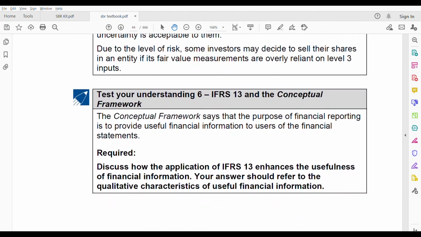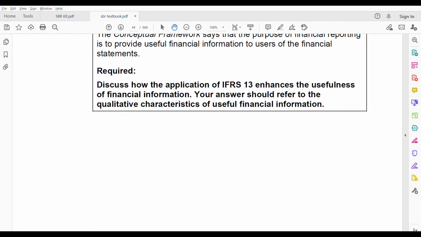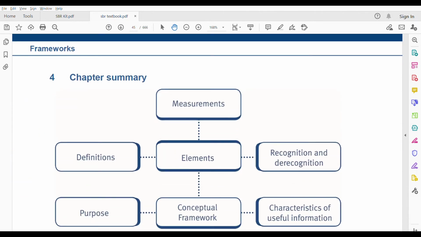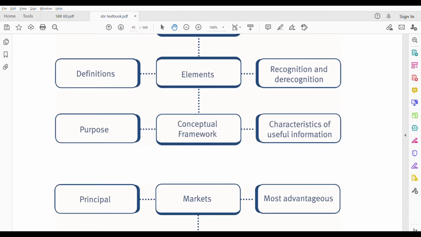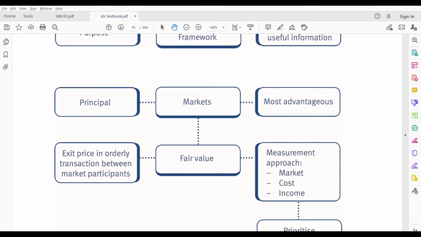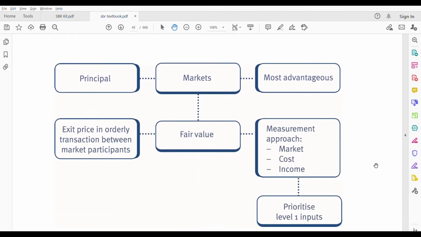So we have some tests of understanding. Before that, let me summarize this. This is the chapter summary, and this IFRS 13 was given in chapter 1 of your textbook. IFRS 13 comes in chapter 1 along with your conceptual framework. After your conceptual framework, IFRS 13 begins. That's why in the chapter summary they're talking about the conceptual framework. We have covered all those things when I discussed the conceptual framework, so I'm not wasting my time going through that again. What I am focused on is the fair value part. Everything is summarized here.